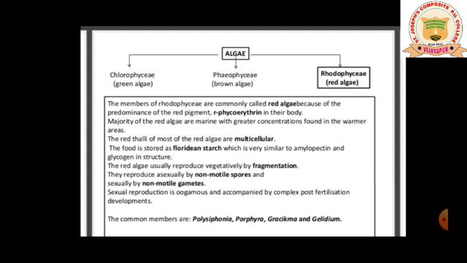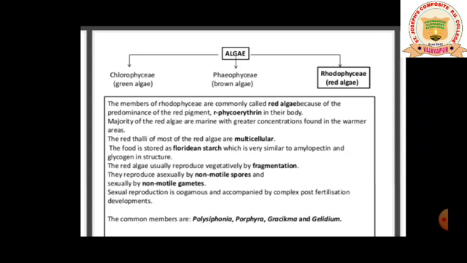Coming to the point of food stored. The food is stored as floridean starch, which is very similar to amylopectin and glycogen in structure. So floridean starch is the reserve food material in Rhodophyceae, which is similar to amylopectin and glycogen in structure.